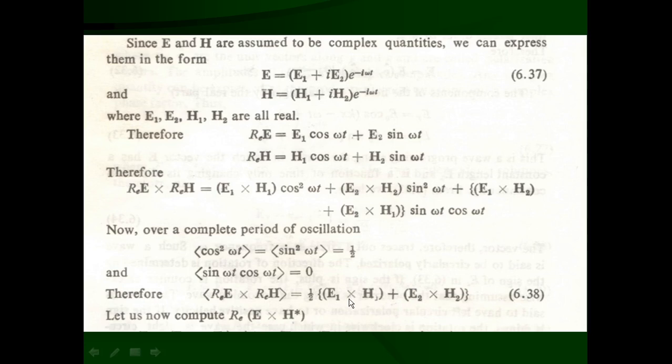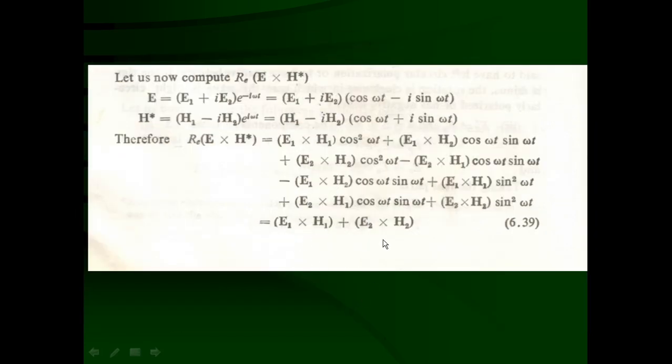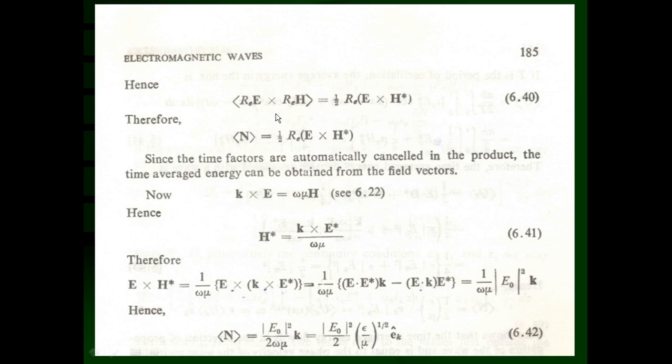So whatever the equations we have obtained here, the half value of this one is nothing but the average value of N, or the average value of real part of E cross real part of H. So that we can substitute. So 1/2 the real part of E cross H star, that is equation 6.14, which we can write as the average value of the Poynting vector N, that is equal to 1/2 the real part of E cross H star.